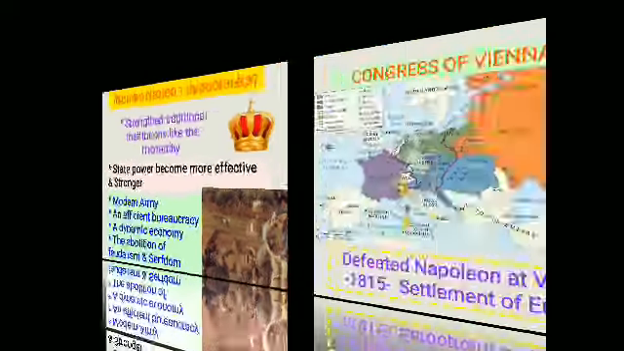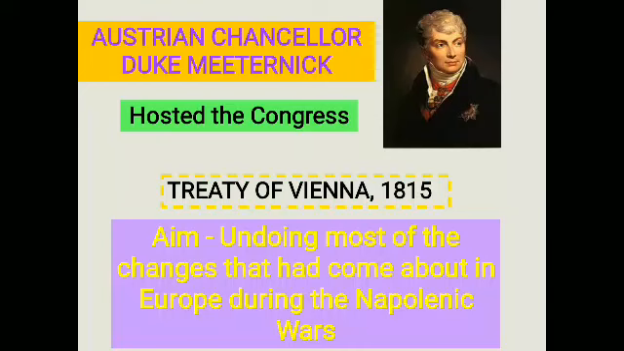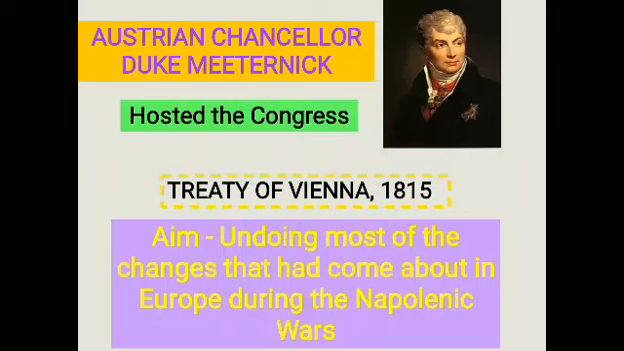So when Napoleon Bonaparte was defeated in the year 1815 at the Battle of Waterloo, collectively by 4 countries, Britain, Russia, Prussia and Austria, these 4 countries joined together and met at Vienna to draw up the settlement of Europe. This came to be known as the Congress of Vienna in the year 1815. It was hosted by the Austrian Chancellor Duke Metternich. The delegates of these 4 countries who defeated Napoleon Bonaparte signed a treaty called the Treaty of Vienna in the year 1815.